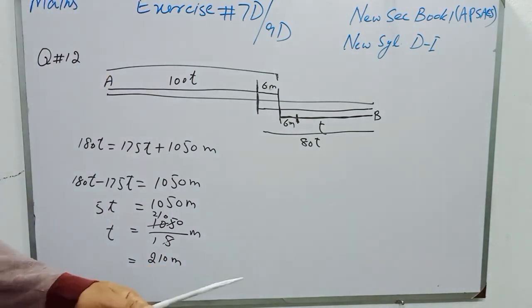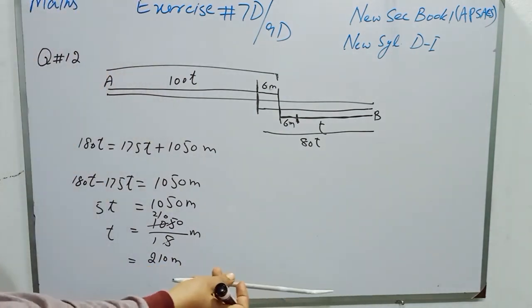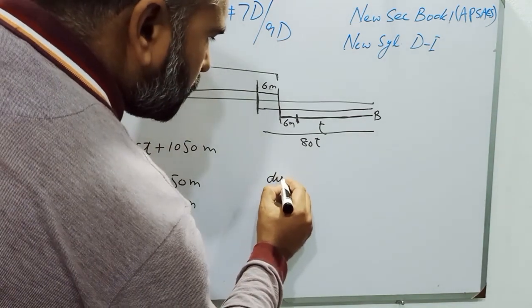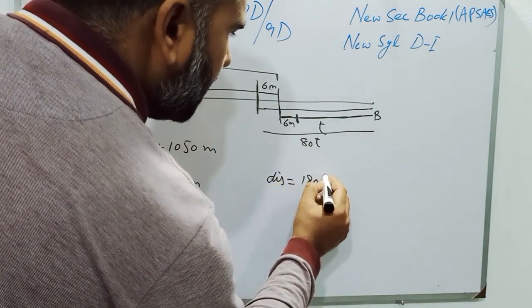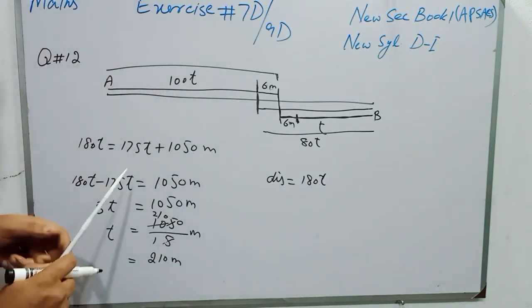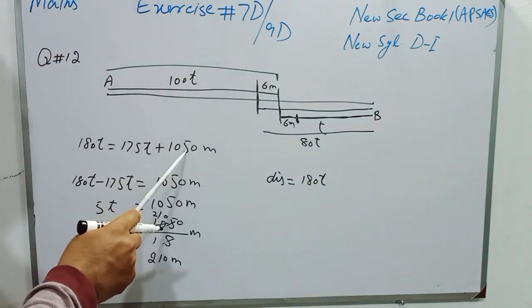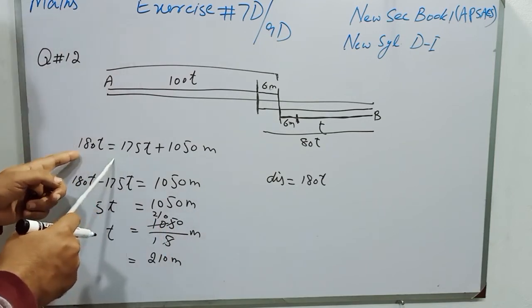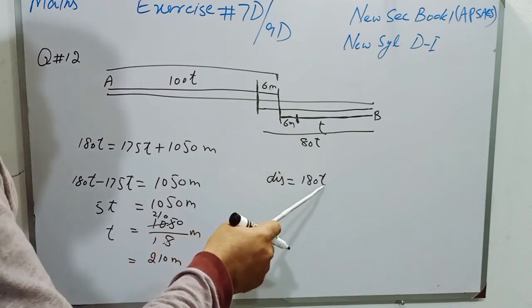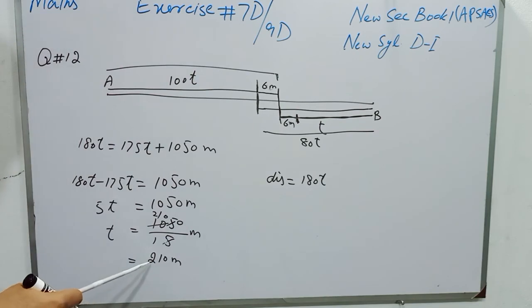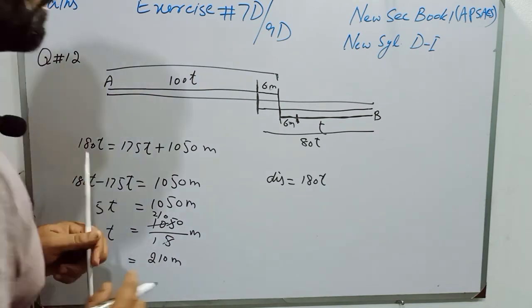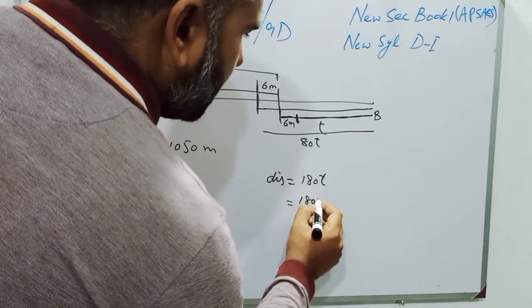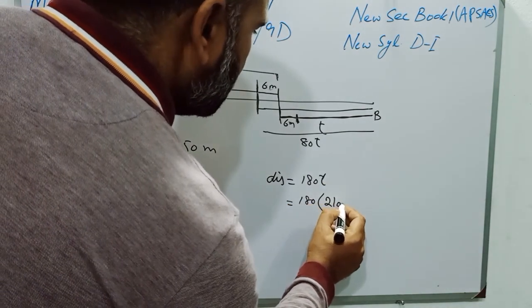And students, distance we have to find in both the equations. Distance between two towns is 180T or 175T plus 1050 meter. So we will take any of the equations and then put the value of T, and we have found out that T is 210. So students, in place of T I will write 180 into 210 meter.